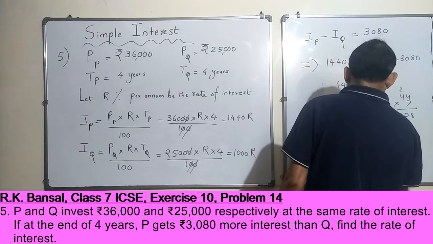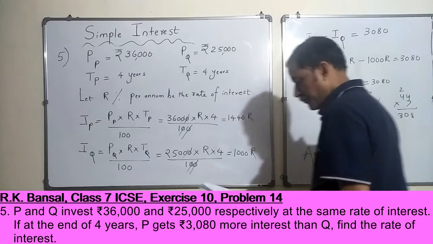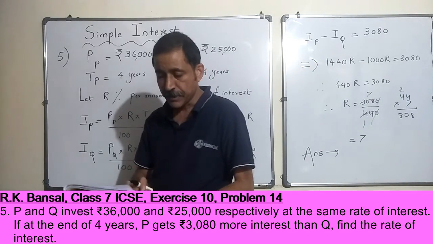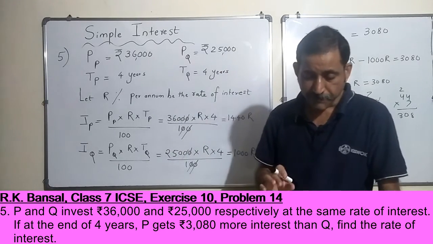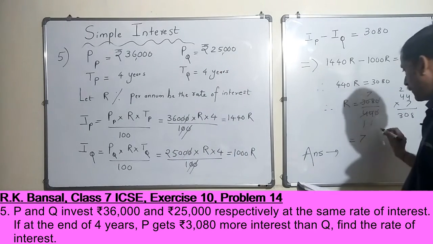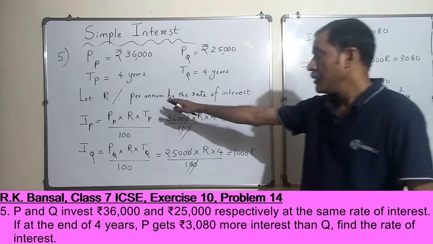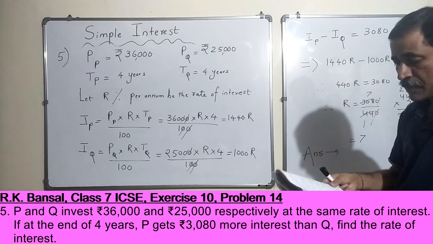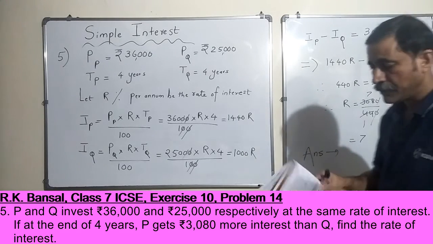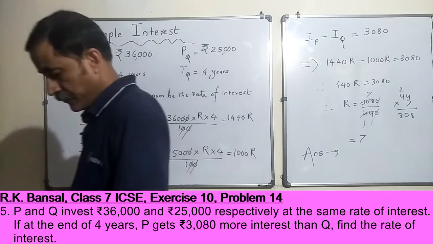So therefore answer, the rate of interest at which all these transactions happened was 7%. Okay, 7% per annum. Anyway you have written R percent per annum be the rate of interest, right? So the rate of interest would be 7% per annum, right? You can write down a one-liner answer. Okay, good. So that's fine.